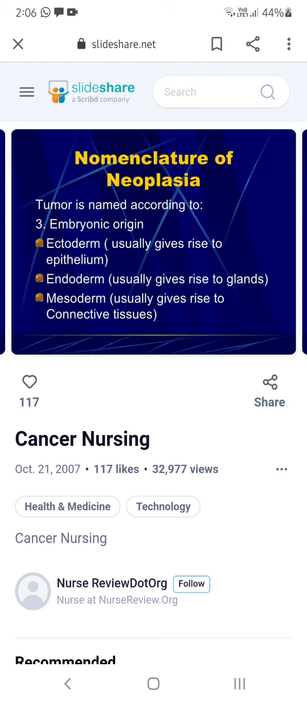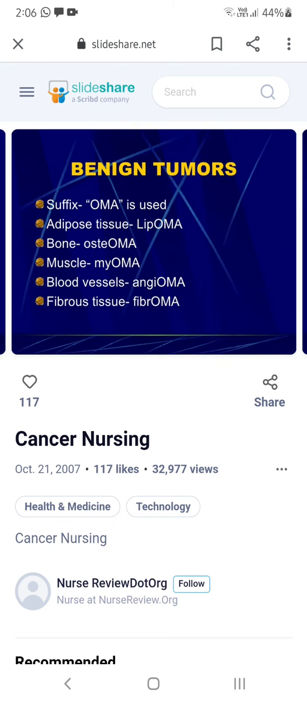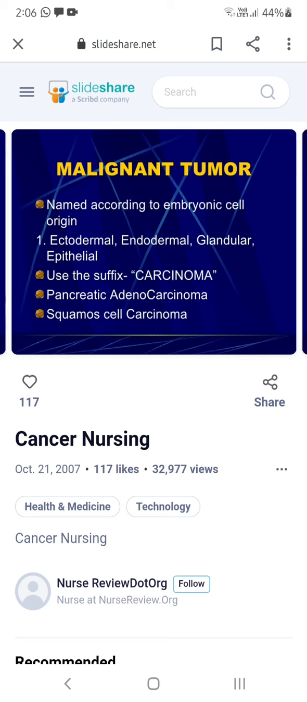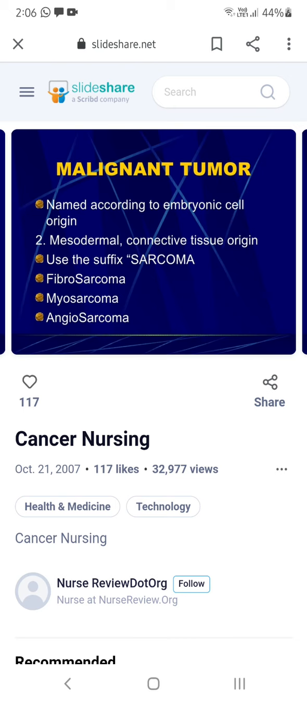The ectoderm and the endoderm, usually we call it as give rise to a oma. So adipose tissue, lipoma. Bone tissue, osteoma. Blood vessel, angioma. Fibrous tissue, fibroma. If named according to embryological origin, ectodermal, endodermal, glandular, epithelial, whatever the thing, all these things, endoderm, ectoderm, glandular cells, everything we call it as carcinoma. But if this malignant tumor is present in connective tissue, then it is known as sarcoma.